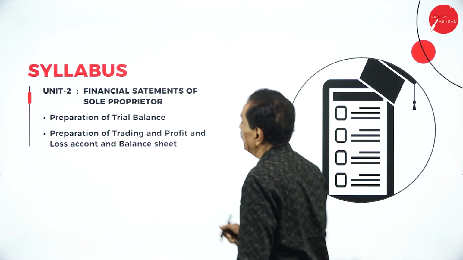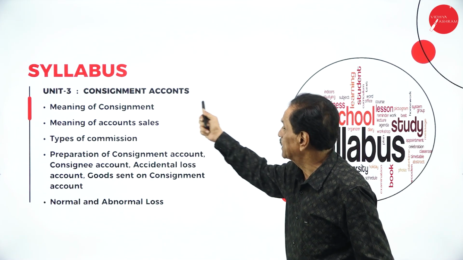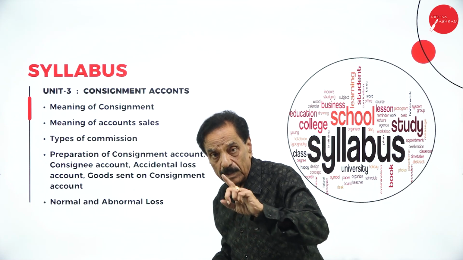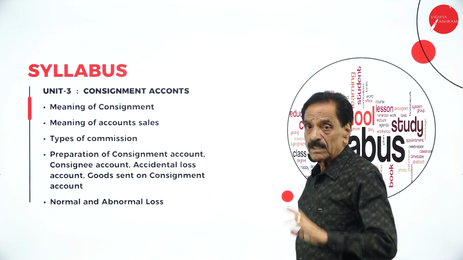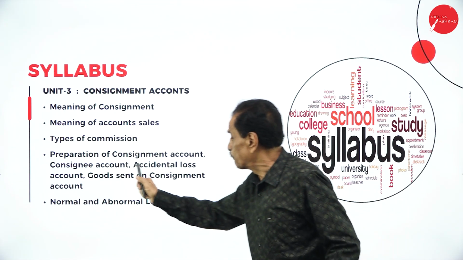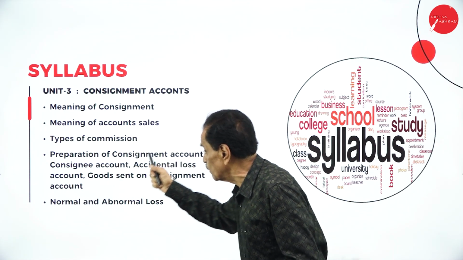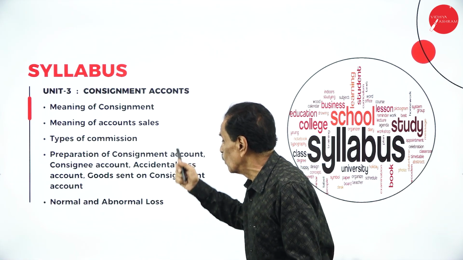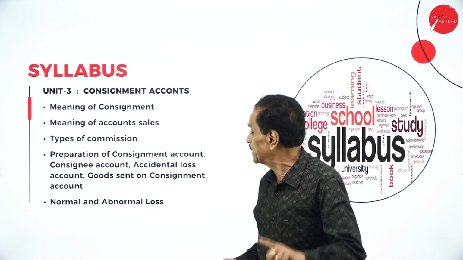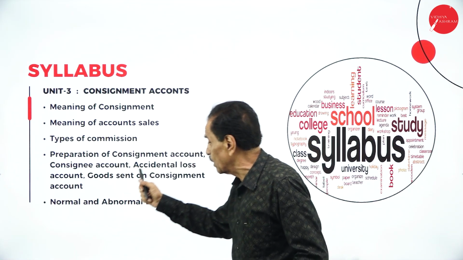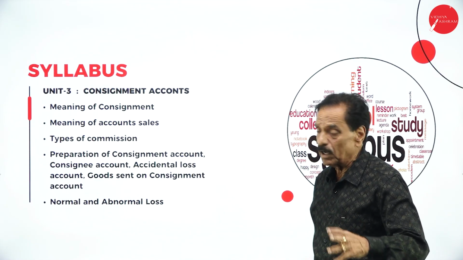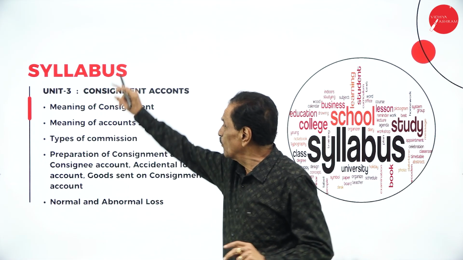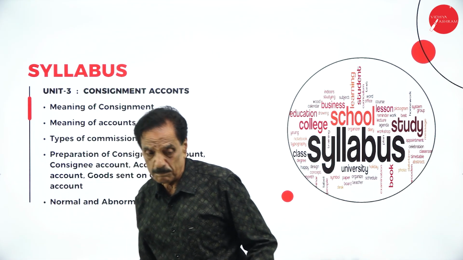This is the syllabus framed. Then unit 3, consignment accounts. Here, what is the meaning of consignment? Meaning of account sale, types of commission, preparation of consignment account, consignee account, who is consignor, who is consignee, accidental loss account, goods sent on consignment account. What do you mean by normal loss and abnormal loss? We'll go into detail while solving the problem.